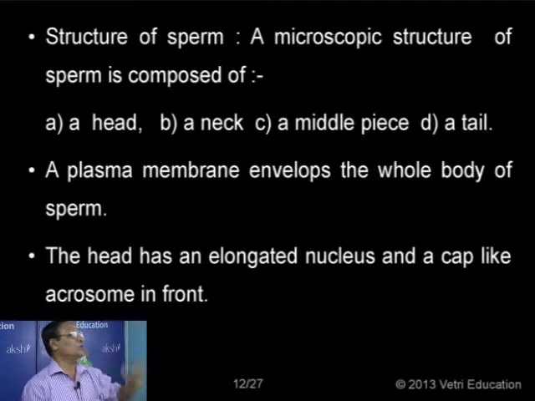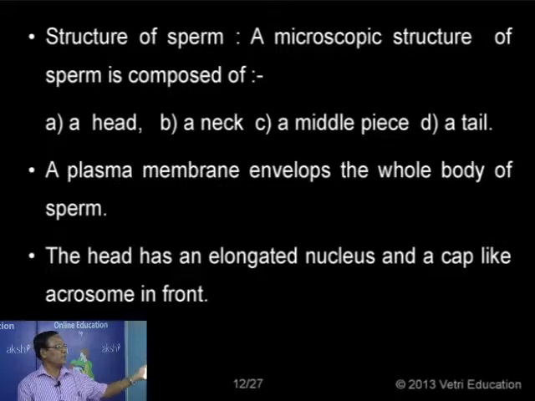Now I will go through what I described once again. The sperm is a microscopic structure having head, neck, middle piece and tail. A plasma membrane envelops the whole body of the sperm. The head has an elongated or more or less ovoid nucleus and a cap-like acrosome in front. Its role is the secretion of spermolysin, which helps in the penetration of the sperm into the egg during fertilization.